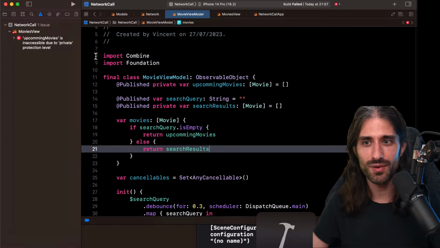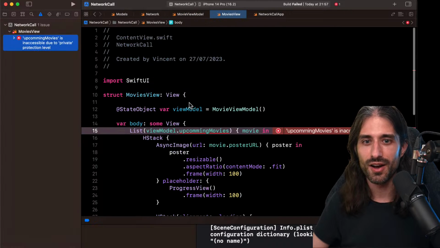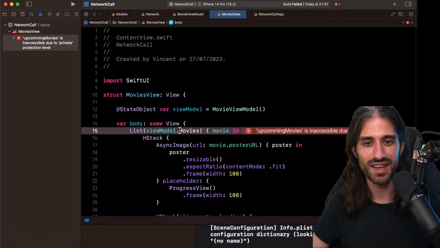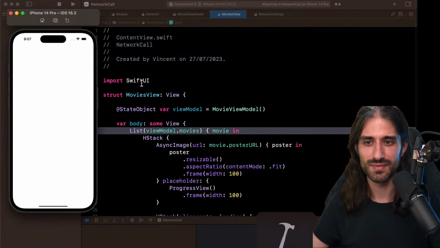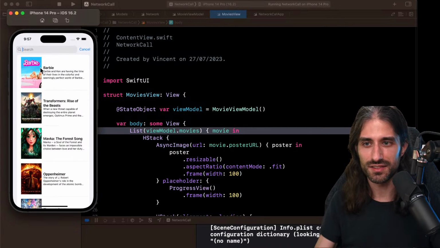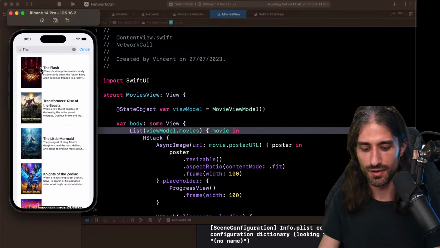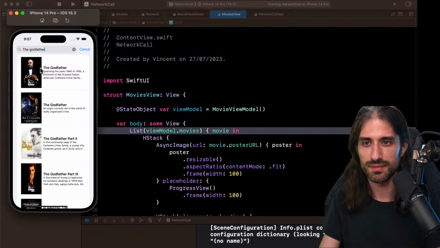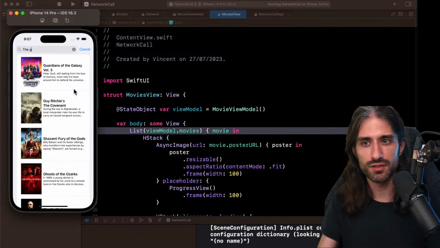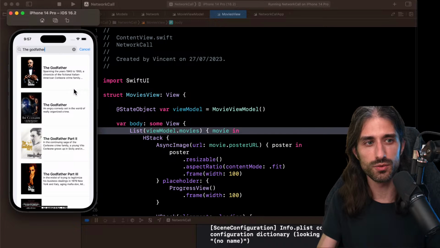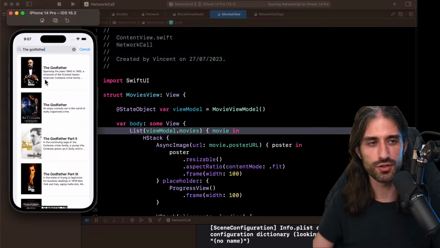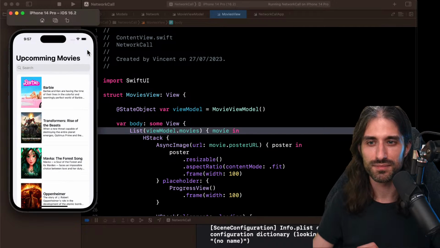And so now, build failed. Why? Oh yes, because it also renamed here, even though I don't want it to. So I should have done just edit all in scope actually. So movies like that. And as you can see, if I search, I was thinking I want to search for The Godfather. Notice how when I change, I need to wait the 300 milliseconds for the new network request to be sent. So the debounce does work and it implemented the search. So if you don't want to watch Barbie, you can watch The Godfather instead.